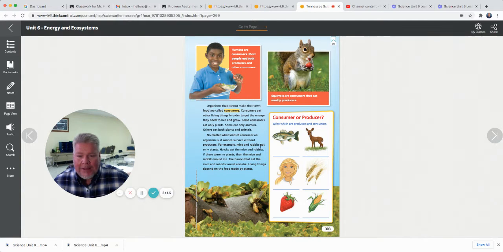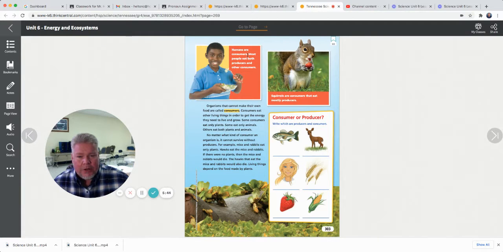For example, mice and rabbits eat only plants. Hawks eat the mice and rabbits. If there were no plants, then the mice and rabbits would die, and the hawks that eat the mice and rabbits would also die. Living things depend on the food made by plants. So it all starts with producers. It starts with the plants. Unless you have a plant, you don't have anything else eating, because that smallest thing, as we're going to see in a food chain, eats the plants.